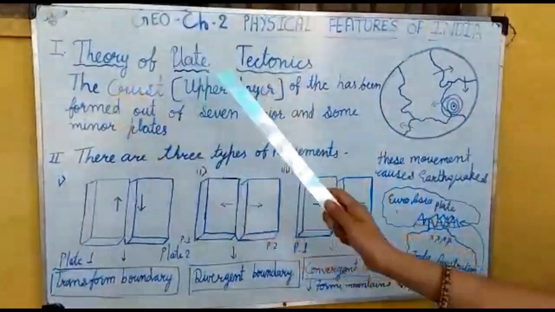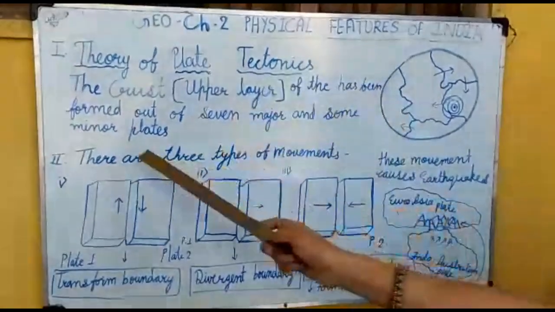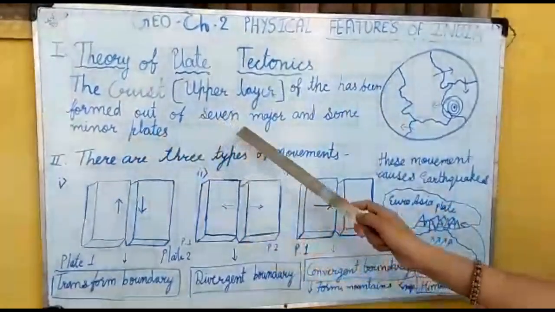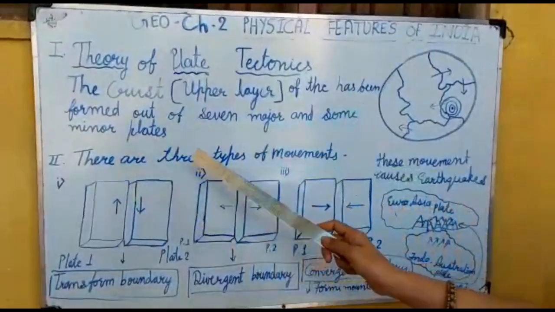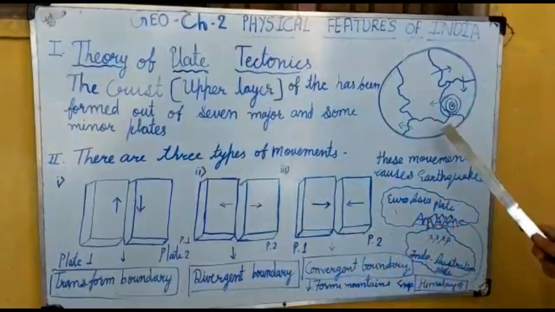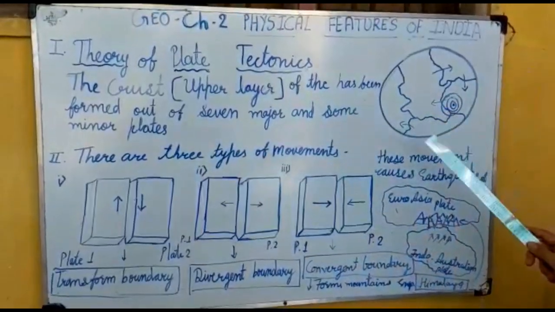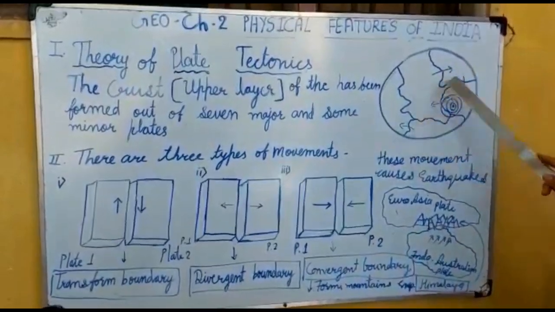The crust, the upper layer, has been formed out of 7 major and some minor plates, which we call tectonic plates. But these plates are not constant. They are moving in different directions; they are movable.